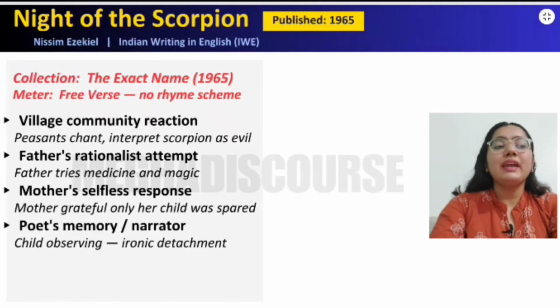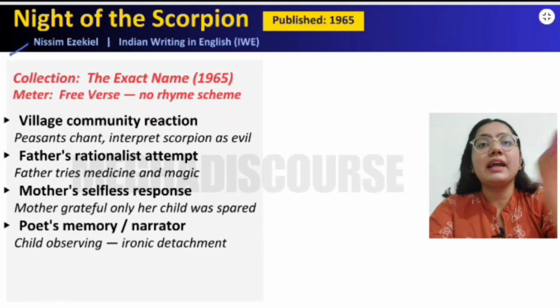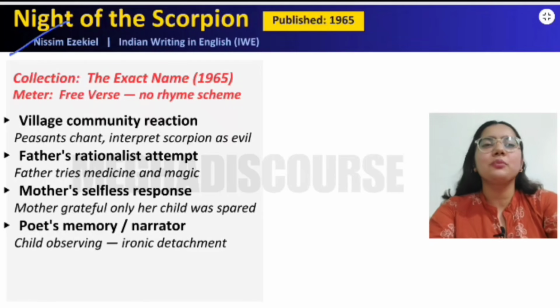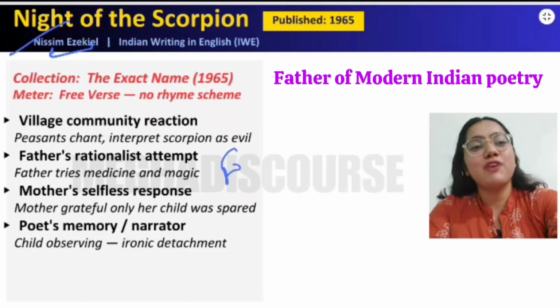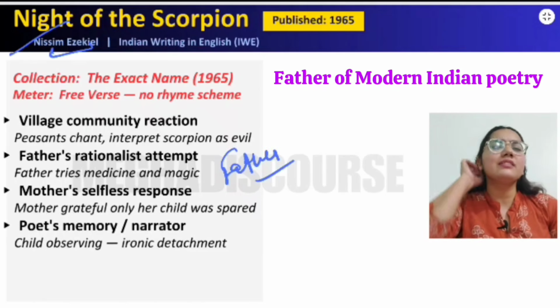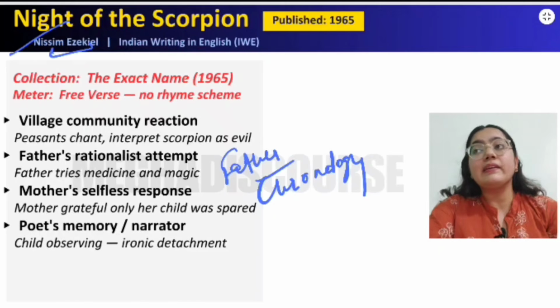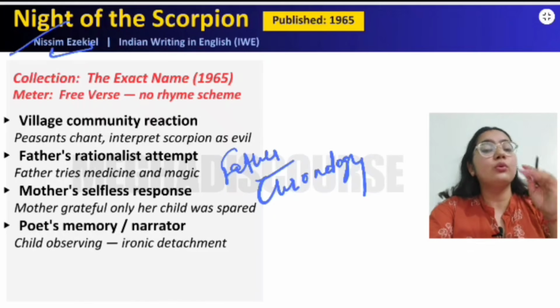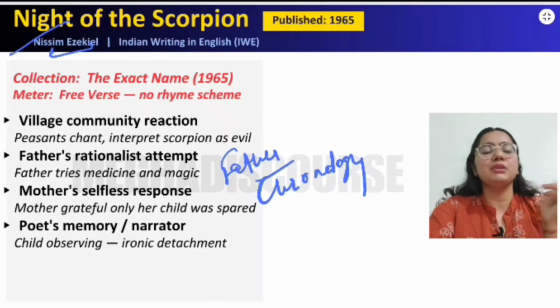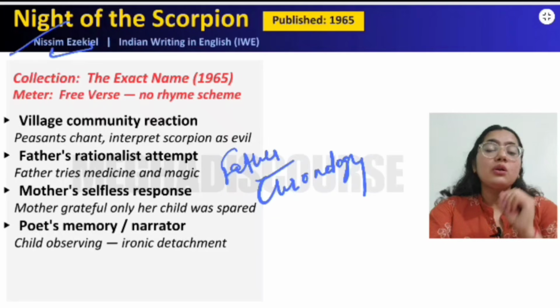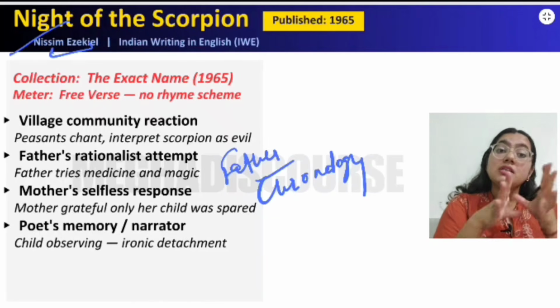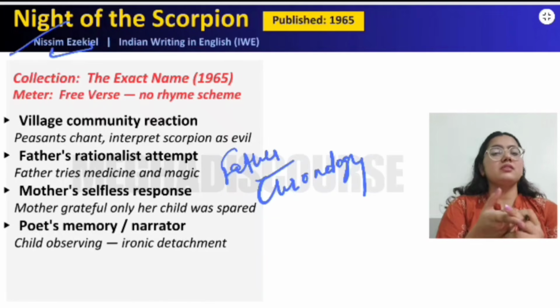Okay, so now we have this second poem, which is The Night of the Scorpion. Night of the Scorpion is a poem by Nissim Ezekiel, who is also known as the father, right? So just remember this fact. And there are his other poems. Just remember the chronology of Nissim Ezekiel and also Kamala Das, okay? And also there are specific poems of Nissim that you need to remember, because they always ask about Nissim Ezekiel's works, be it his plays or his poems, right?